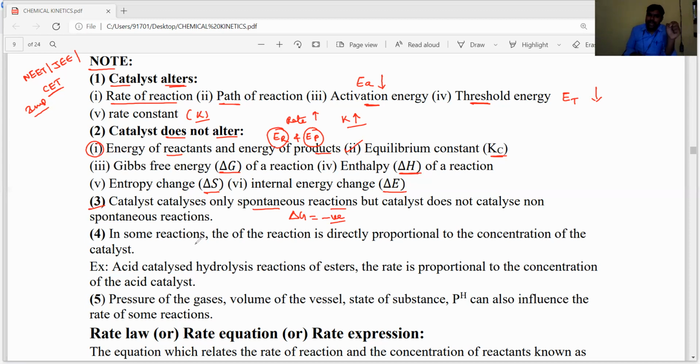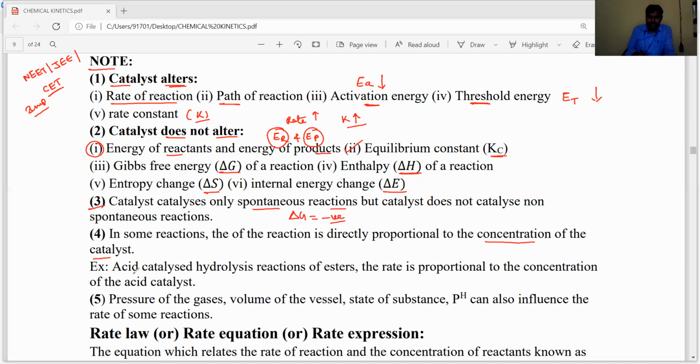And in some of the reactions, the reaction rate is directly proportional to the concentration of the catalyst. Okay, in some catalytic reactions, if the concentration of reactants, the concentration of catalyst, or the surface area of the catalyst increases, then the rate of reaction will increase.